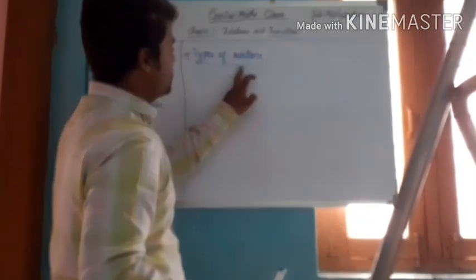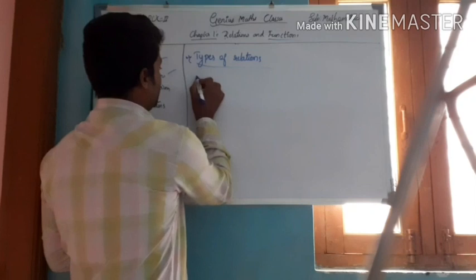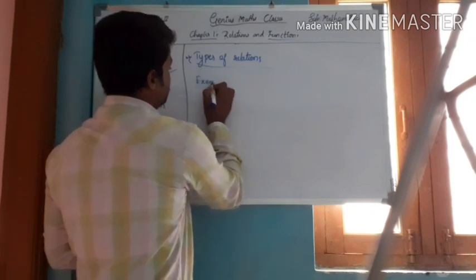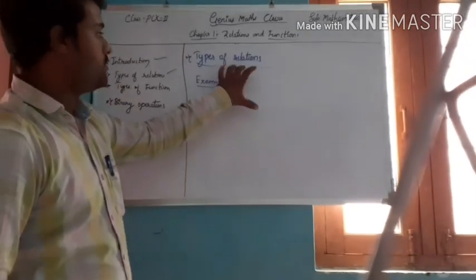We are discussing the types of relation, so just consider one example, with which I am going to define the types of relation.